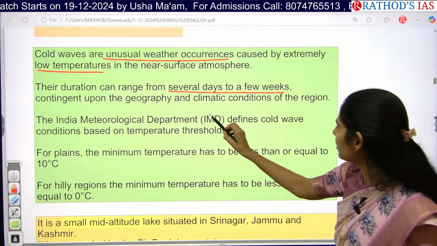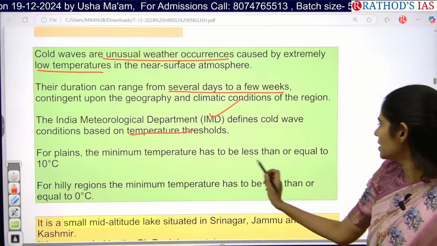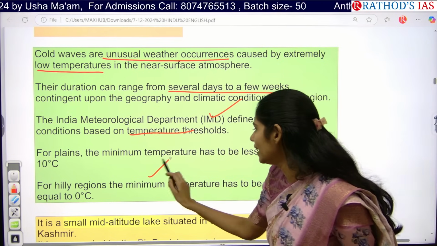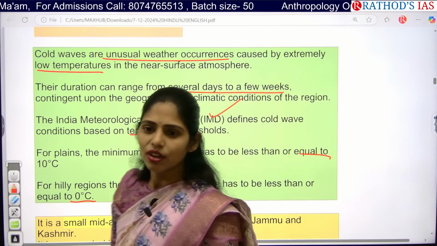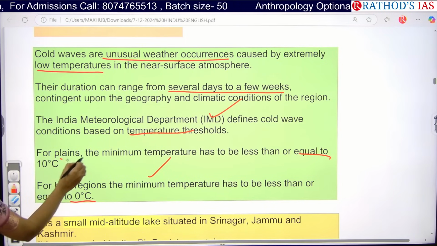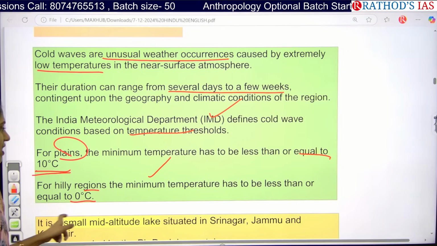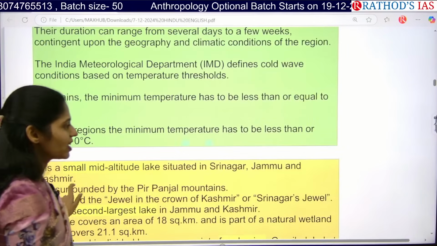And actually, IMD defines this cold wave based on temperature thresholds. For plains, if it is less than or equal to 10 degrees centigrade, it is called a cold wave. For hilly regions, it should be less than or equal to 0 degrees centigrade. Okay, write down this. It is very important. For plains, less than or equal to 10 degrees, and for hilly regions, less than or equal to 0 degrees centigrade.